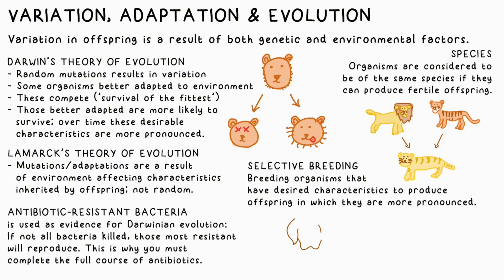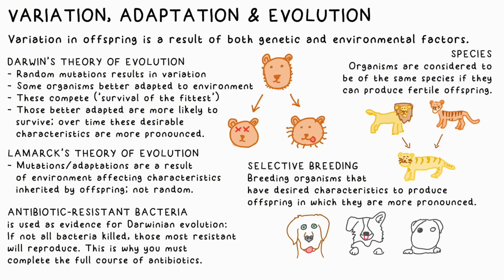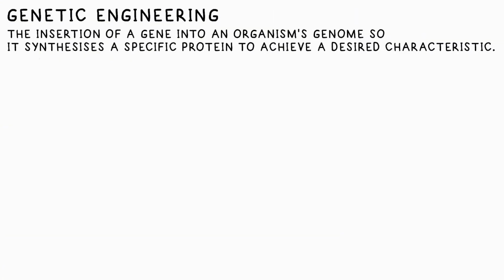We can selectively breed living things with desired characteristics to enhance these. For example, breeding dogs to produce breeds like Labradors, Collies, and if you're into undesirable characteristics, pugs too. Advancements in biology over the last few decades mean that we can also genetically modify organisms if we don't want to wait for selective breeding to do the job, or when it can't actually achieve what we want it to, for good or ill. For example, scientists have genetically modified bacteria to produce insulin, which can be harvested and used to treat people with diabetes.